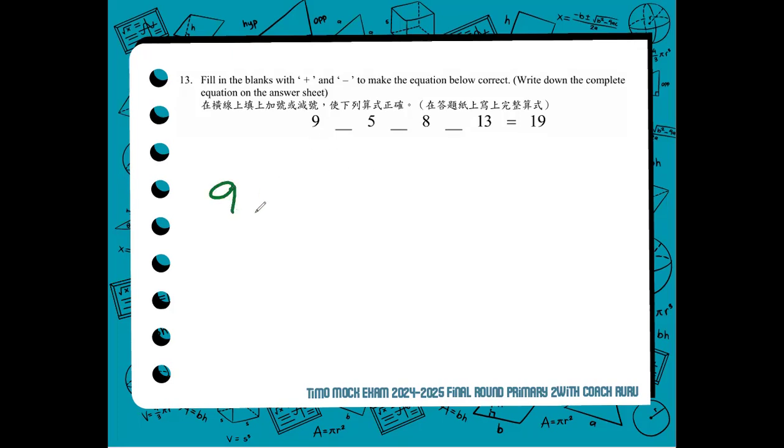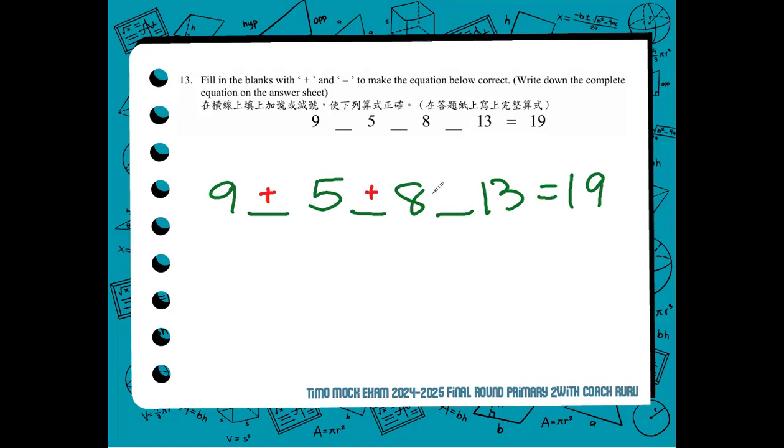Here we have 9 minus blank 5 blank 8 blank 13 must be equal to 19. The technique here is we assume that all the values are to be added first.